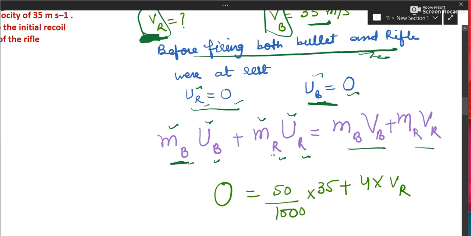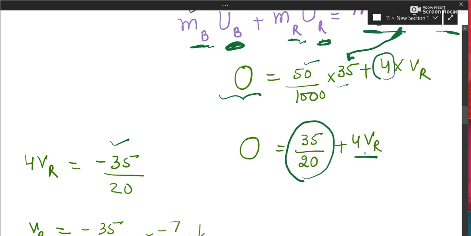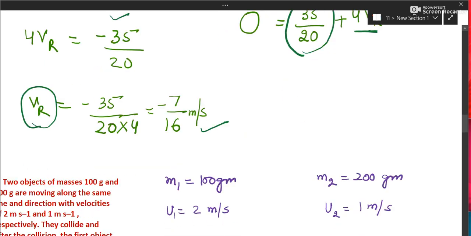We have the masses of both. We have initial velocities 0 and 0, so this is 0. Here we have 35 meter per second. This is 50 gram, this is 4 kg. So cancel it out, and it will go to this side. This negative is equal to 4 VR. So the velocity of the rifle can be reported in meter per second.